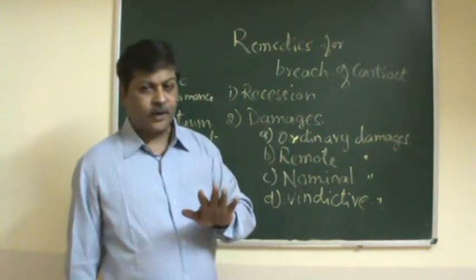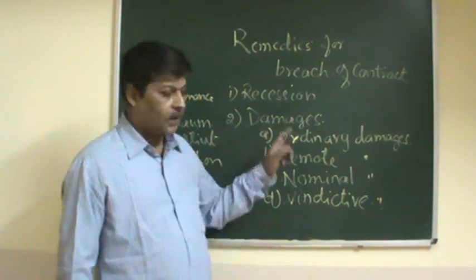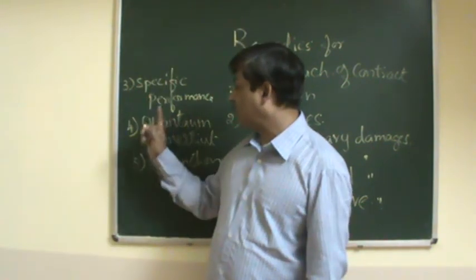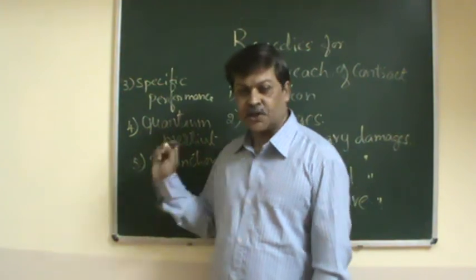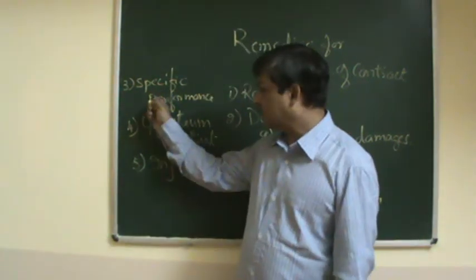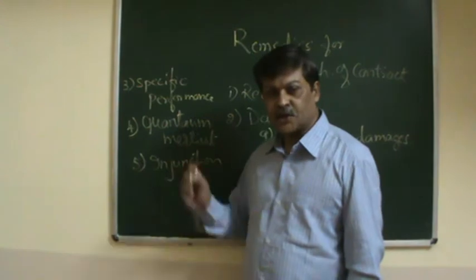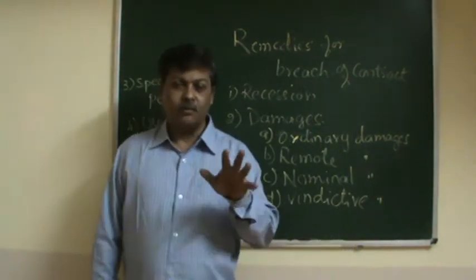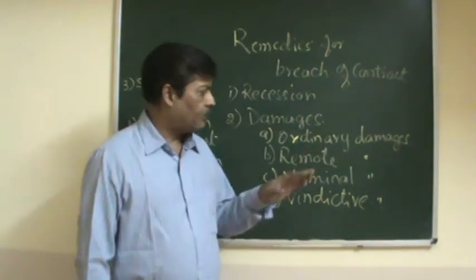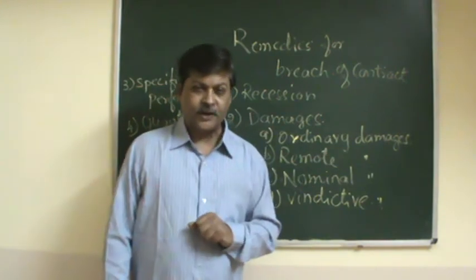Totally there are 5 remedies: rescission, damages, specific performance, quantum meruit, and injunction. Totally 5 types of remedies are available for the aggrieved party.